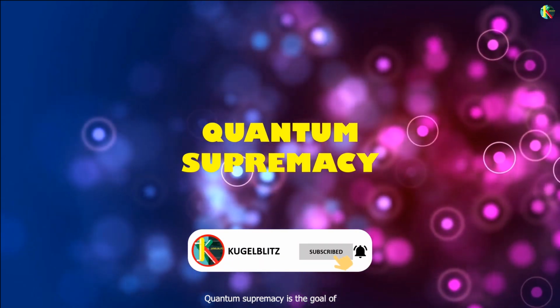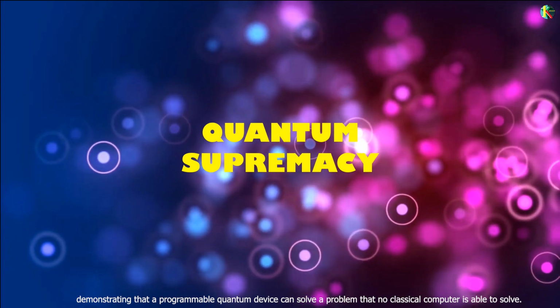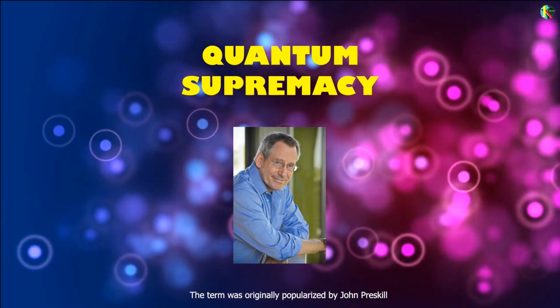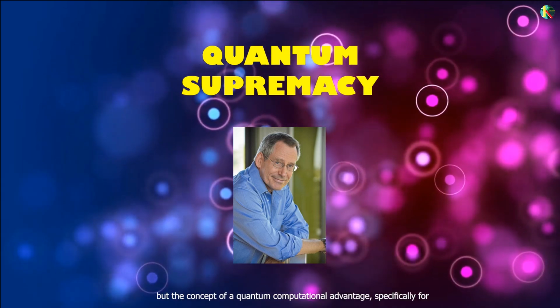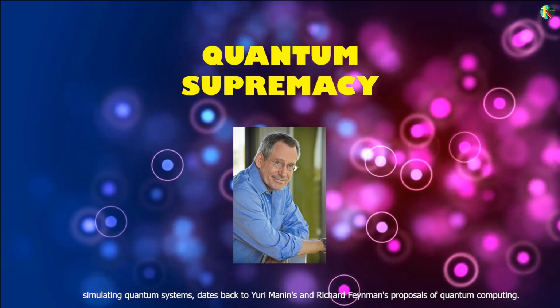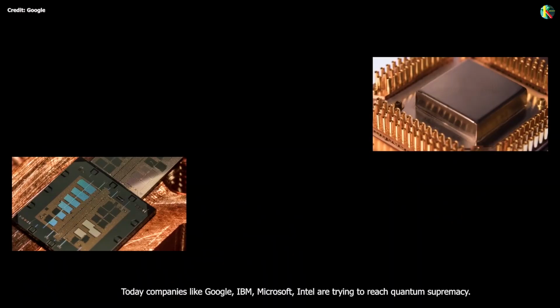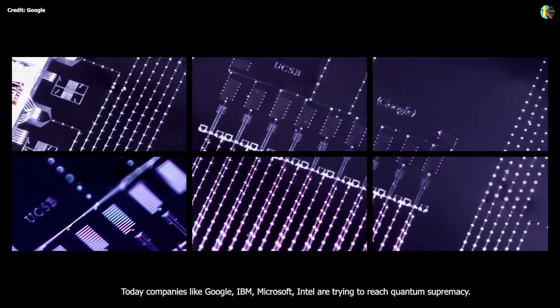Quantum supremacy is the goal of demonstrating that a programmable quantum device can solve a problem that no classical computer is able to solve. The term was originally popularized by John Preskill, but the concept of a quantum computational advantage, especially for simulating quantum systems, dates back to Yuri Manin's and Richard Feynman's proposals of quantum computing. Today, companies like Google, IBM, Microsoft, Intel are trying to reach quantum supremacy.